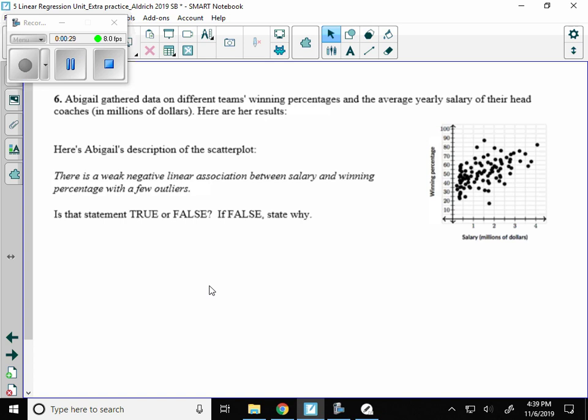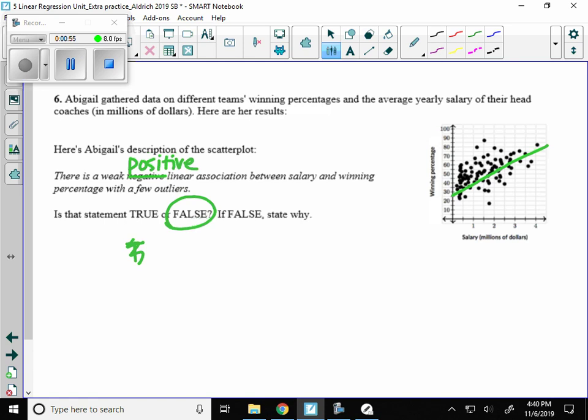Well, when I look at that, I think weak is about right. I can tell that I have a trend here, but it's not super close to forming a line. However, I would disagree with Abigail and say that that is a positive association. So I think this is false, and here's why. I just want to change her words here. I want to say there is, and actually I'll just change it here. There's a weak positive linear association between salary and winning percentages. So that's all. She just got positive and negative wrong.